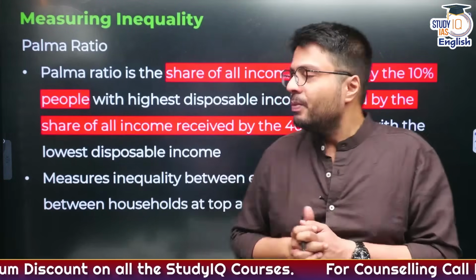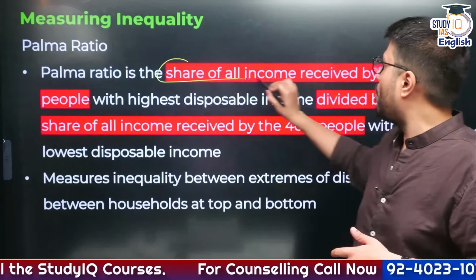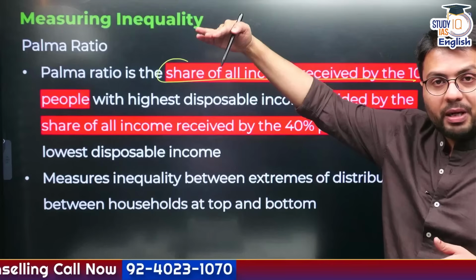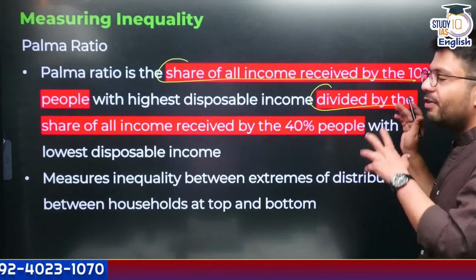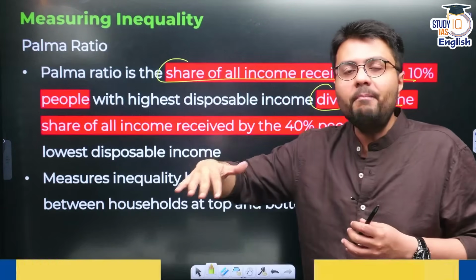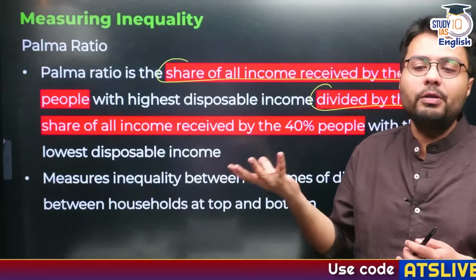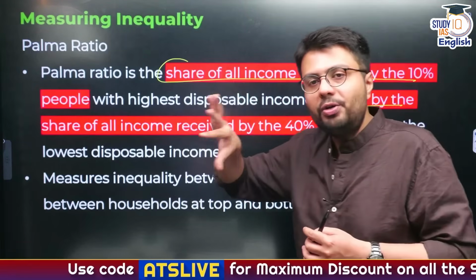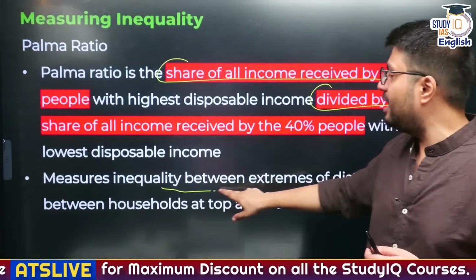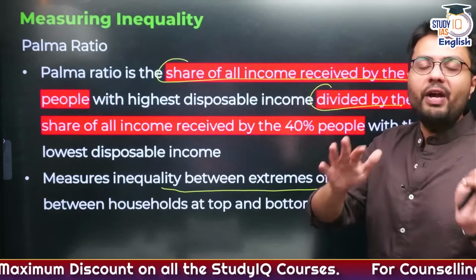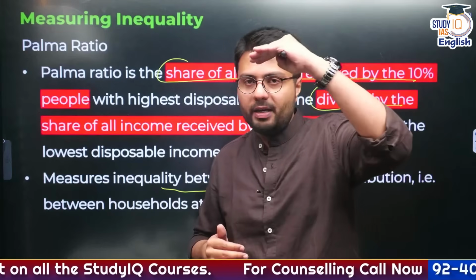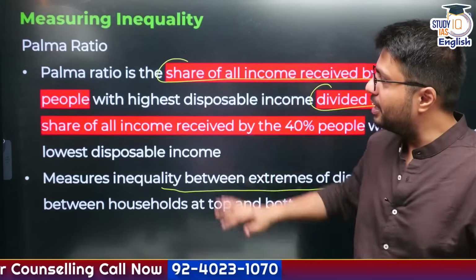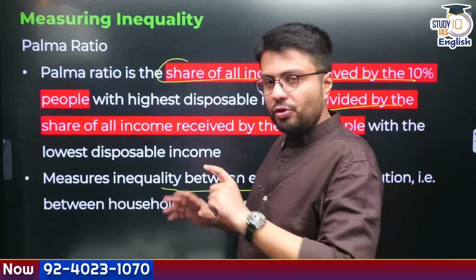Now, the Palma ratio is the ratio that shows the share of all income received by the top 10% of the people who have the highest disposable income in the country, and you have to divide that by the share of all income cornered by the bottom 40% of the people who have the lowest disposable income. So this will actually show you the true extent of inequality, and it measures inequality between extremes of Indian society, that is households who are at the top and households who are at the bottom. So you'll realize the differences between these two. So this is the Palma ratio I was talking about.